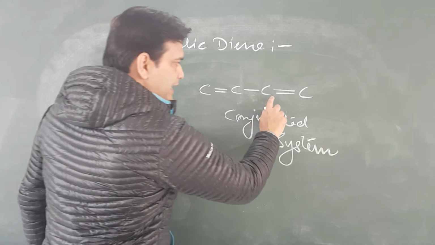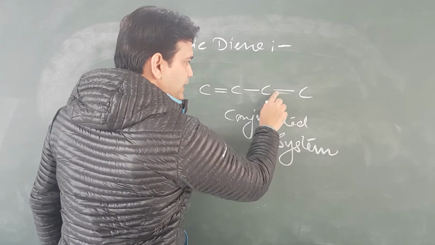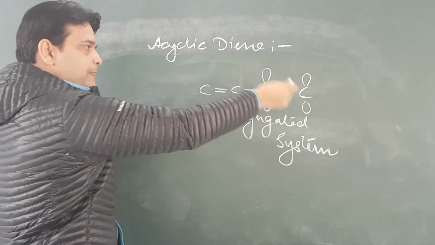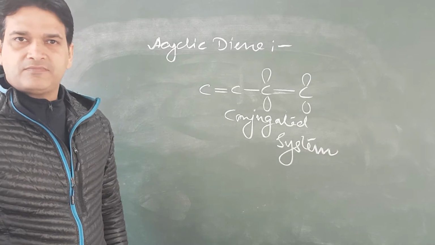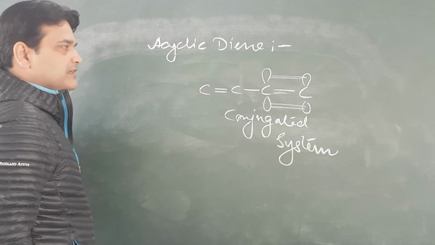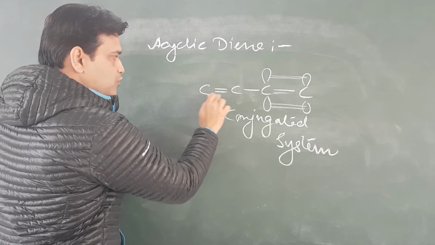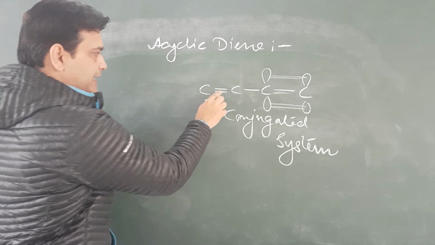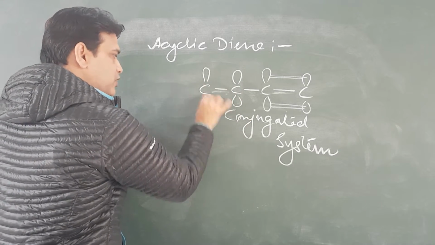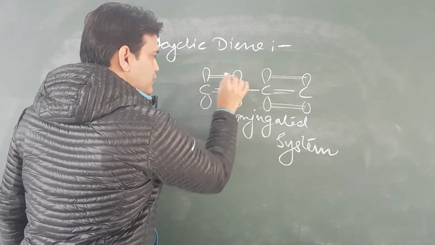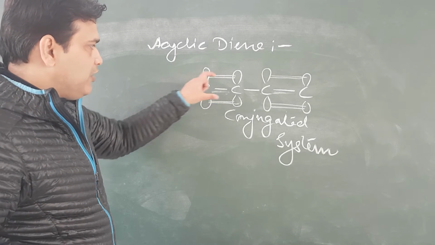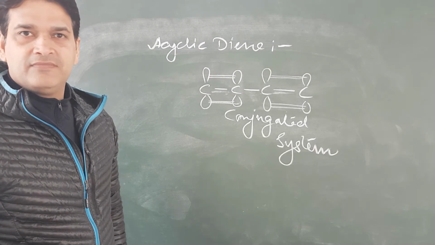For example, if this is the double bond, it means this carbon and this carbon have unhybridized p orbitals in which pi electrons are moving. And if these two carbons have a double bond, it means this carbon also has an unhybridized p orbital and pi electrons are involved and having localized movement.